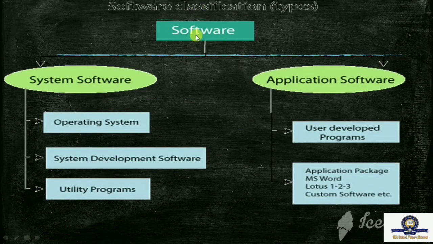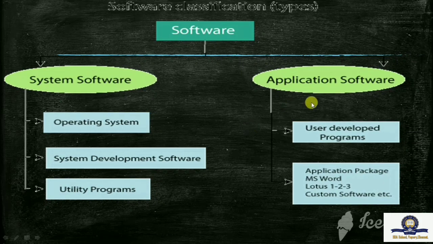The software in a computer system is broadly divided into two types. One is system software, another is application software. First, we will see what system software is. These are programs designed to control the operations of a computer system. These programs help to run the other software of a computer. Some examples of system software are the operating system, system development software or device drivers, and utility programs.